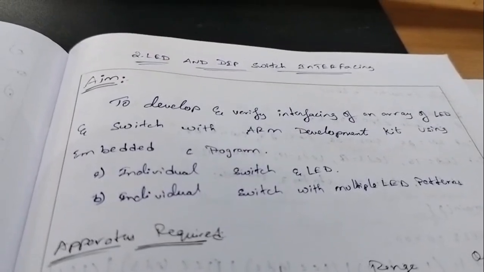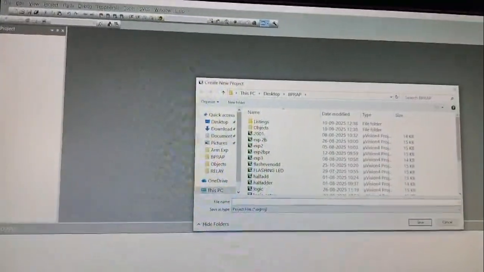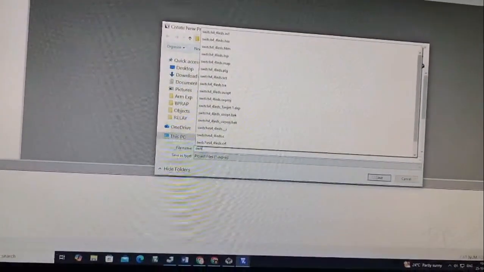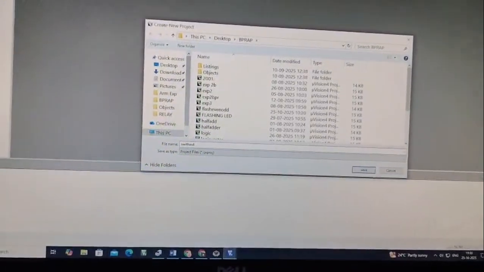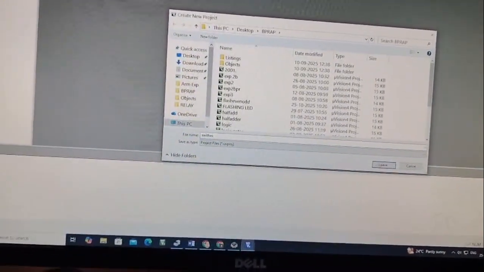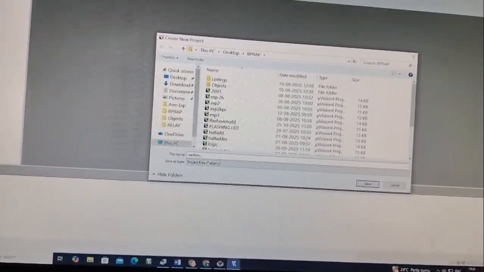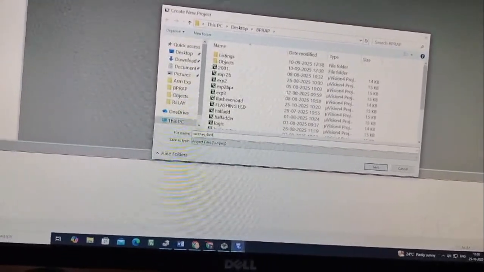The experiment we are going to do right now is LED and DIP switch interfacing. First we'll have to open the Keil MicroVision software, then go to Project, New MicroVision Project, and save the file name as switches 4 LED. After typing the name, save.